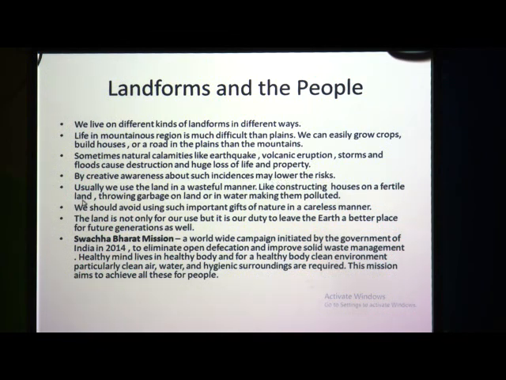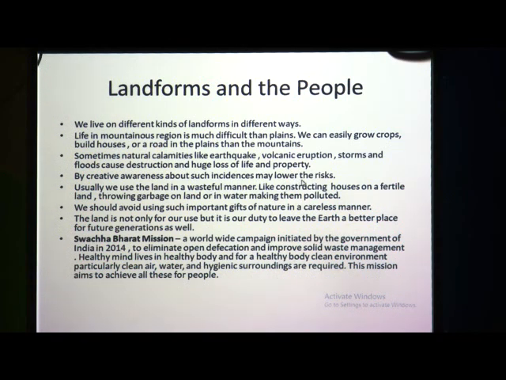Usually, we use the land in a wasteful manner. Many times people don't use the resources carefully. They waste; even water, we can see we waste so much water. In the same way, land is also used in a wasteful manner.